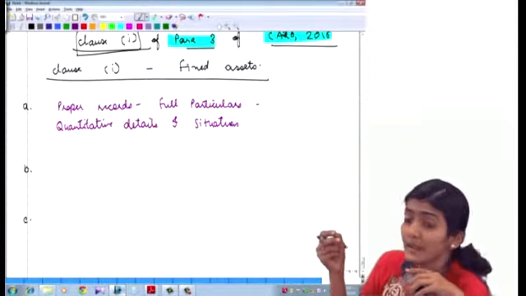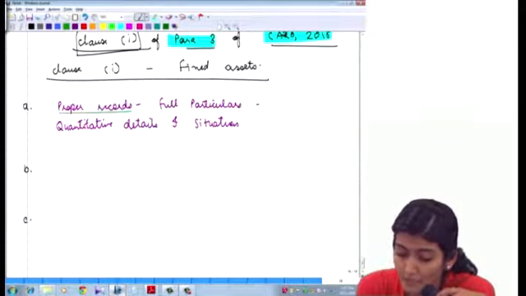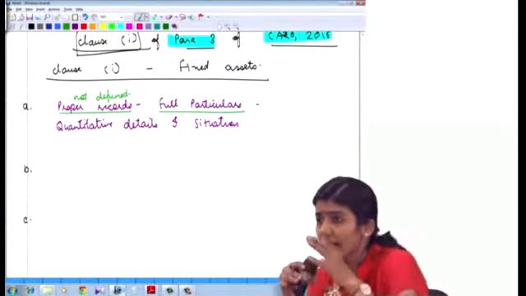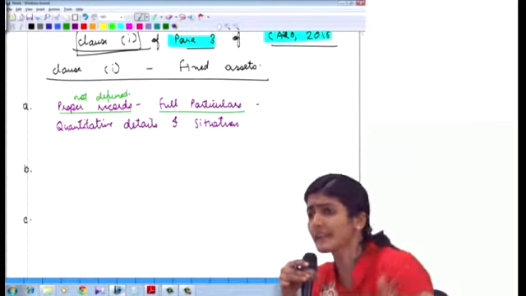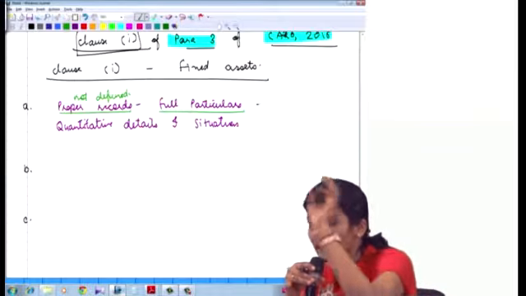Whether the company is maintaining proper records. Now, the term proper records has not been defined in CARO 2016, showing full particulars. That means, full details of the fixed assets: serial number, asset ID, asset description.